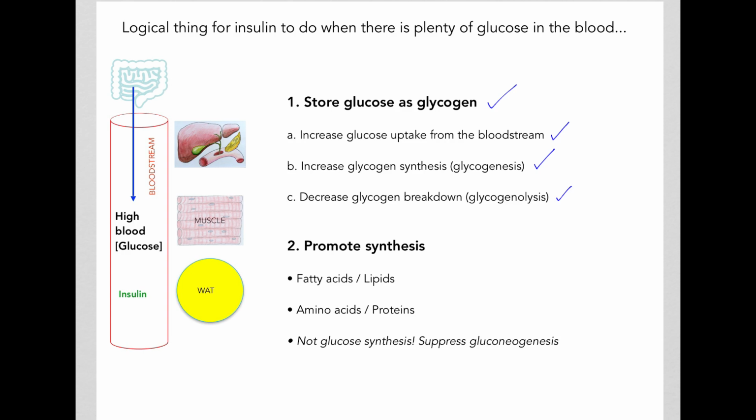Insulin is also an anabolic hormone, so it will promote synthesis of fatty acids and lipids, and of amino acids and proteins. However, there's one synthesis that is not promoted by insulin, and that is glucose synthesis, because there's already a lot of glucose in the bloodstream. So insulin will actually cause suppression of gluconeogenesis, especially in the liver.